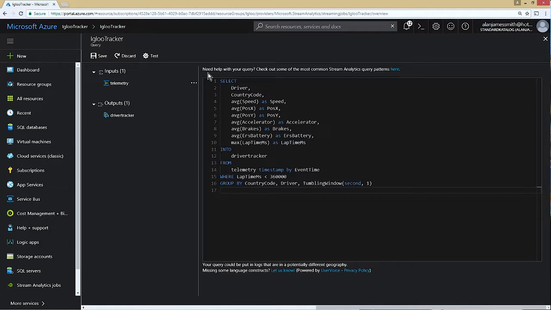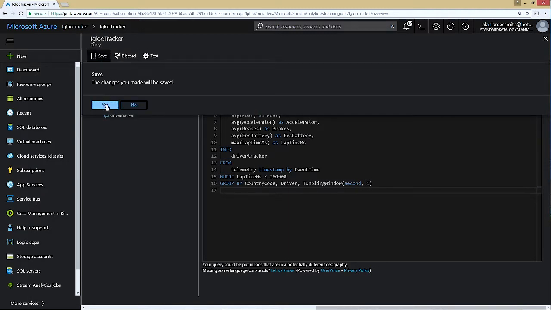So I actually modified the query during the day just to say that if you're parked for about 5 or 6 minutes, we're going to stop sending telemetry data out to the driver tracker, because it's just going to cause confusion to people who are actually looking at the tracker. So I actually put in that filter there just to modify that query. So I can save this query.